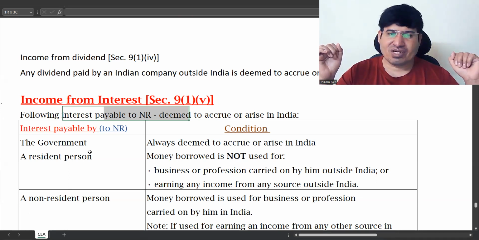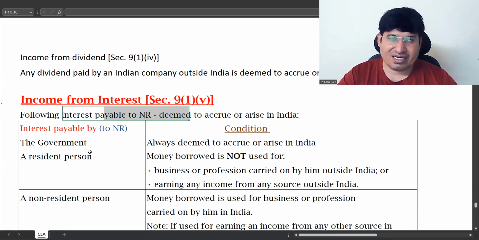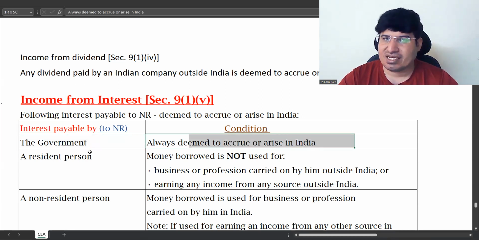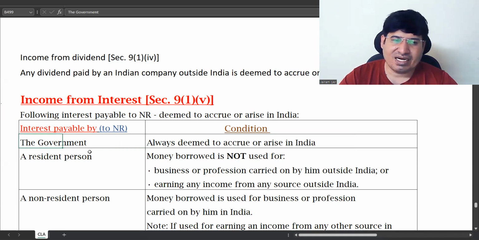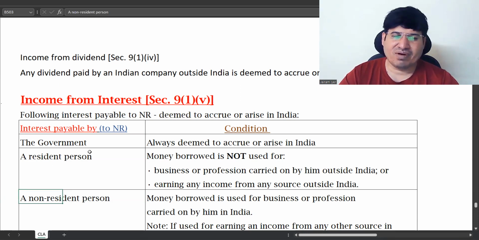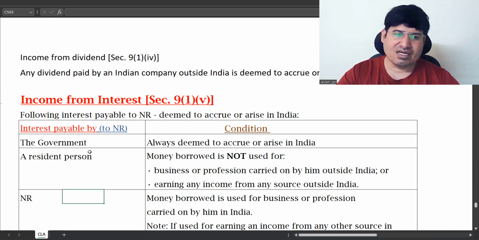Now in this case, interest is deemed to accrue or arise in India in these conditions. If interest is payable by the government, it is always deemed to accrue or arise in India. Second, it is payable by a resident person or by a non-resident.